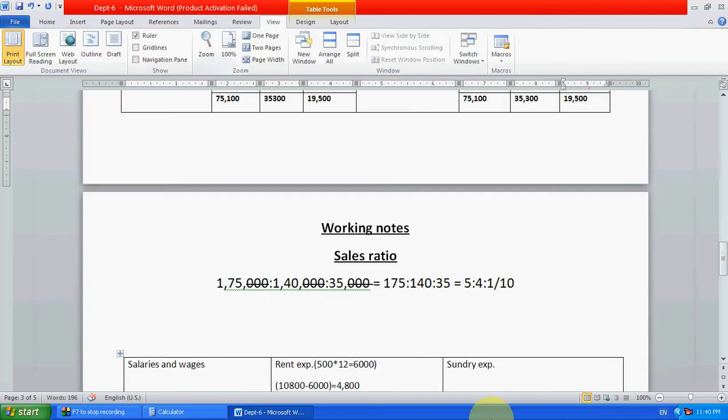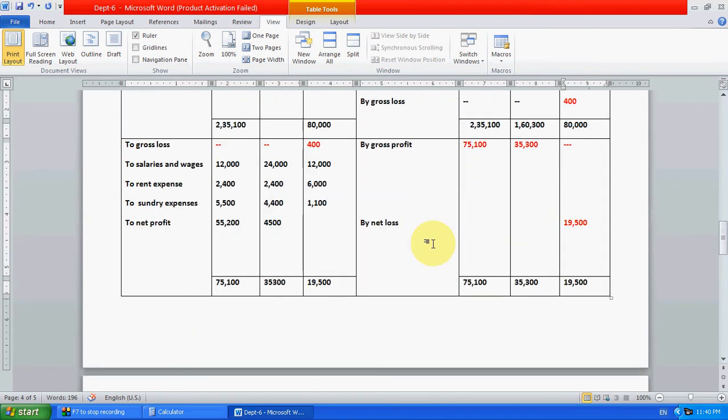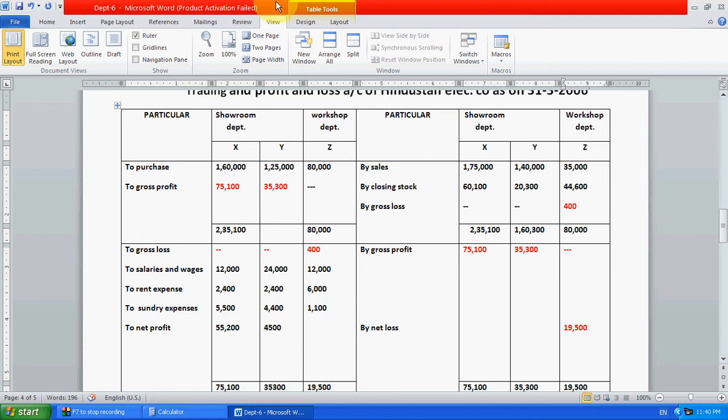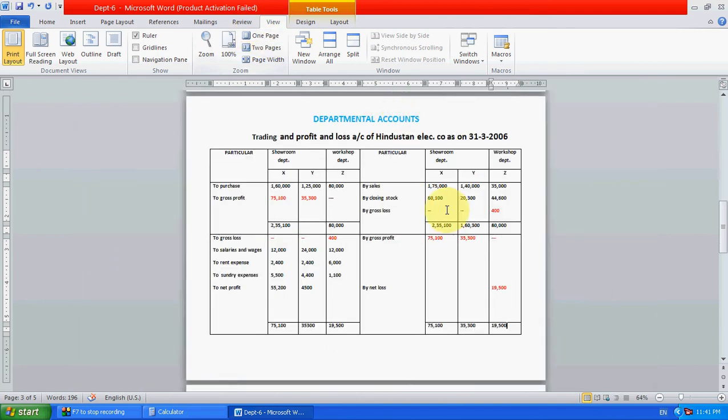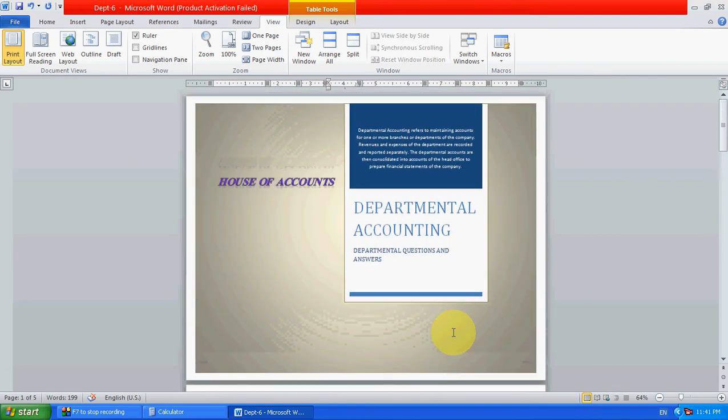This is the way we have to calculate. These are the working notes, and this is the departmental trading and profit and loss account. These are the gross loss. Here is completely nil, no loss with no profit. Here is the complete loss. This is the way we have to calculate gross profit and net profit or net loss.